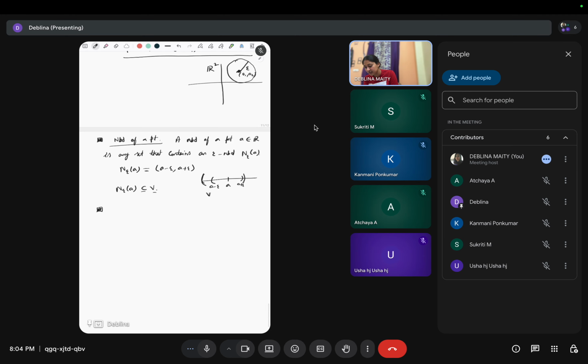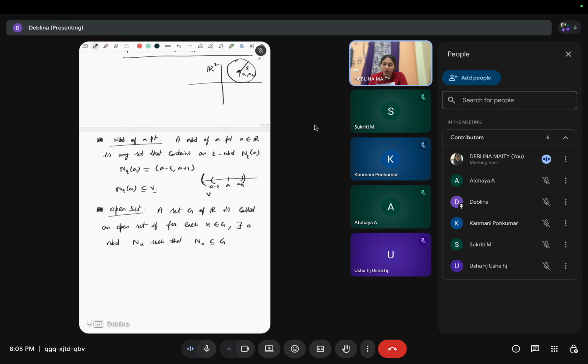Now we'll define the open set. A set G of R is called an open set if for each point there exists a neighborhood which is totally contained in this G. If for each x belongs to G, there exists a neighborhood, say N x, such that N x is totally contained in G. See, this N x may not be an epsilon neighborhood, but N x contains some epsilon neighborhood.